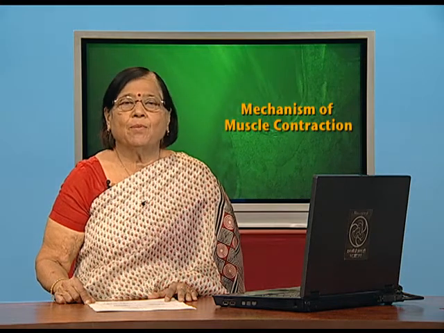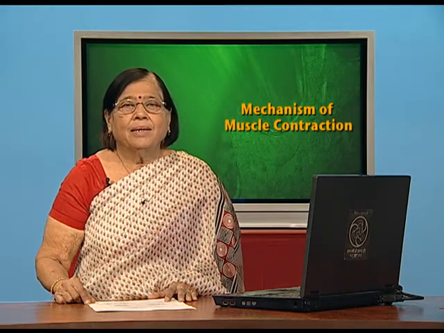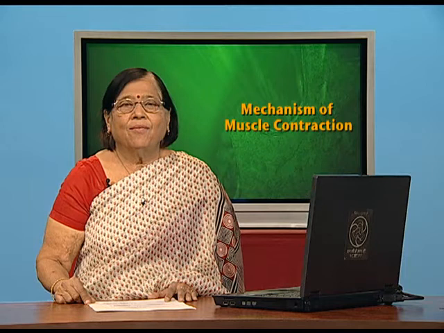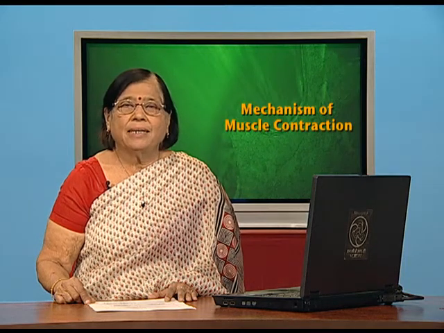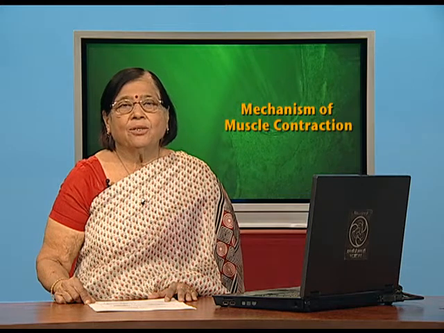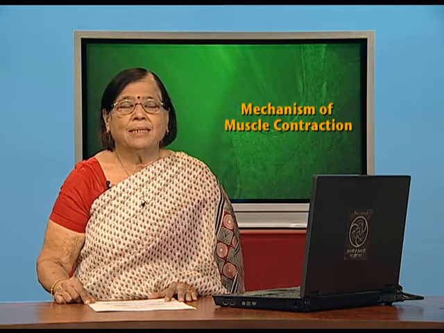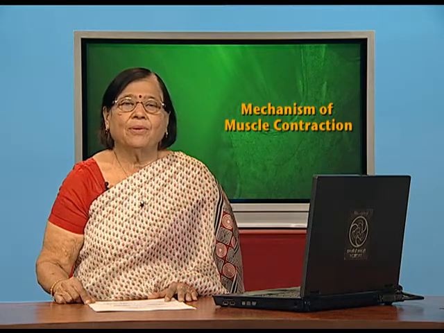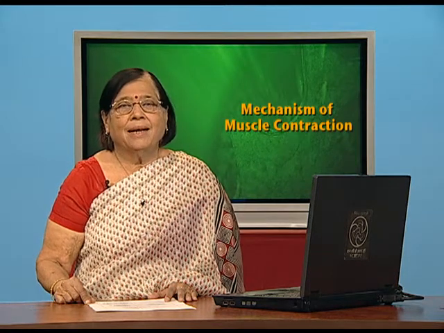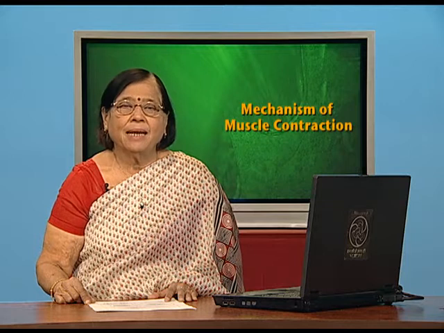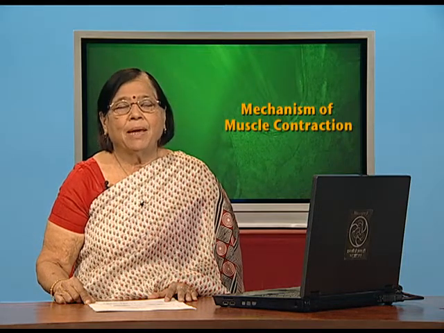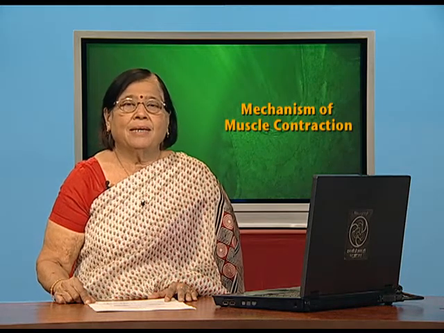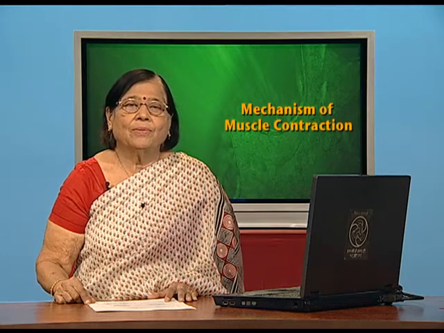Now, what is the purpose of this motor end plate? The nerve which is innervating a particular muscle cell will end at one point where it is entering the muscle cell, but that is not the end of the muscle cell. The muscle cell is quite long, quite big. So, innervation has to reach each and every part of the muscle cell. The cytoplasm of the muscle cell is called sarcoplasm, and the cell membrane of the muscle cell is called sarcolemma. So, this innervation has to go through the sarcoplasm.